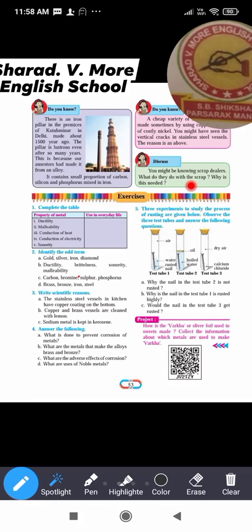And when these objects are made from the old metals, then the cost of that object will be cheaper and it can be affordable. Okay, and this will not pollute the environment. So in this way, collecting all these things helps in preventing the pollution. Okay, understood?